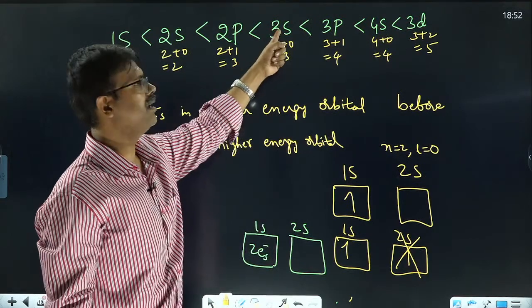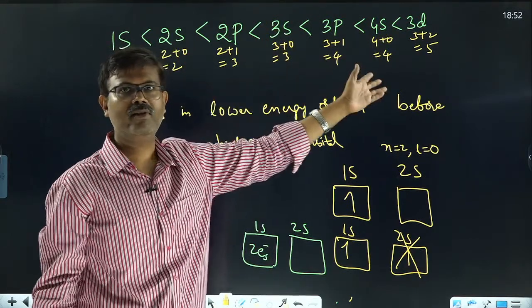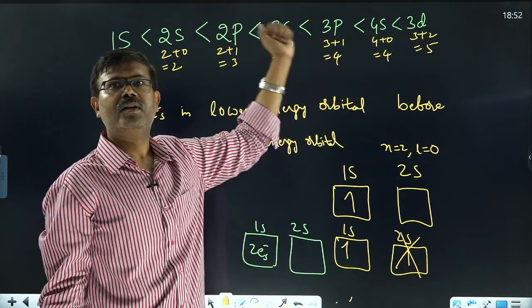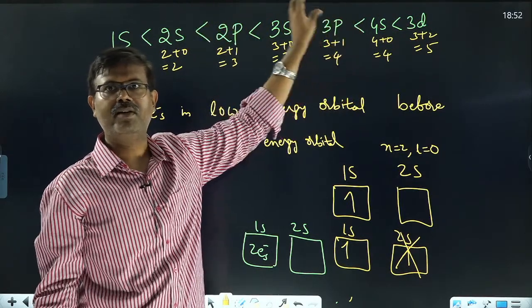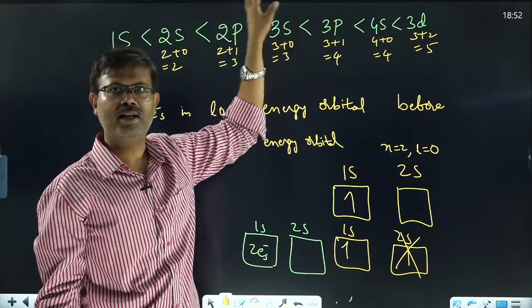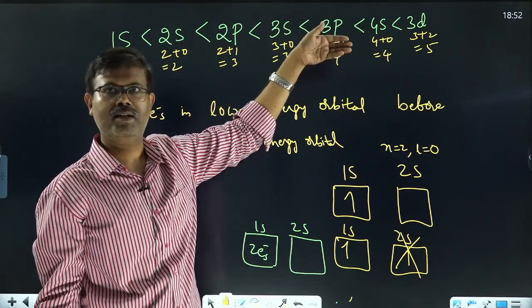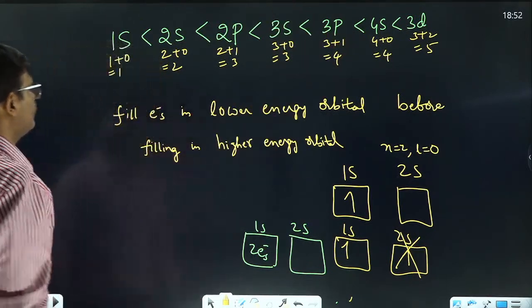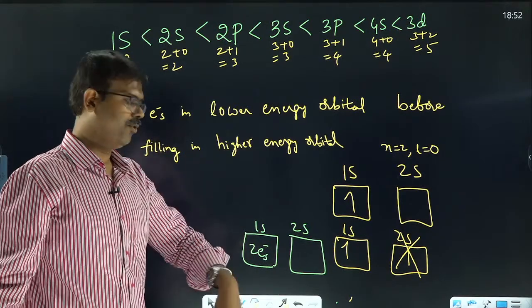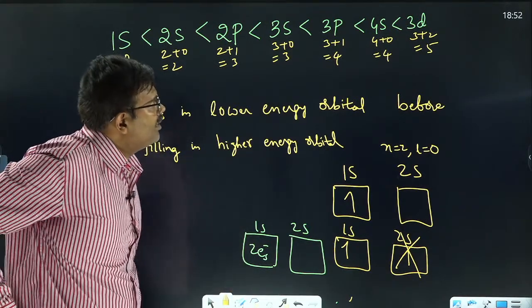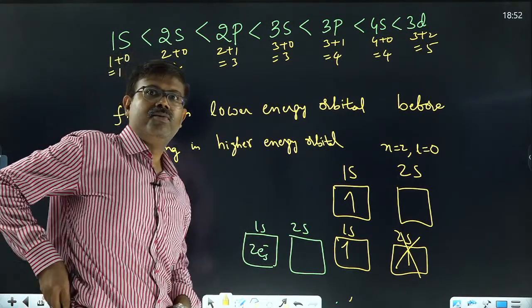Both 3s and 2p are 3, but the higher the n value, the higher the energy. So this is the order of energies. Okay. But remember this order in terms of 1s, 2s, 2p like that, because many times you have to apply that. Okay, this is the Aufbau principle, and similarly we see what is Hund's rule.